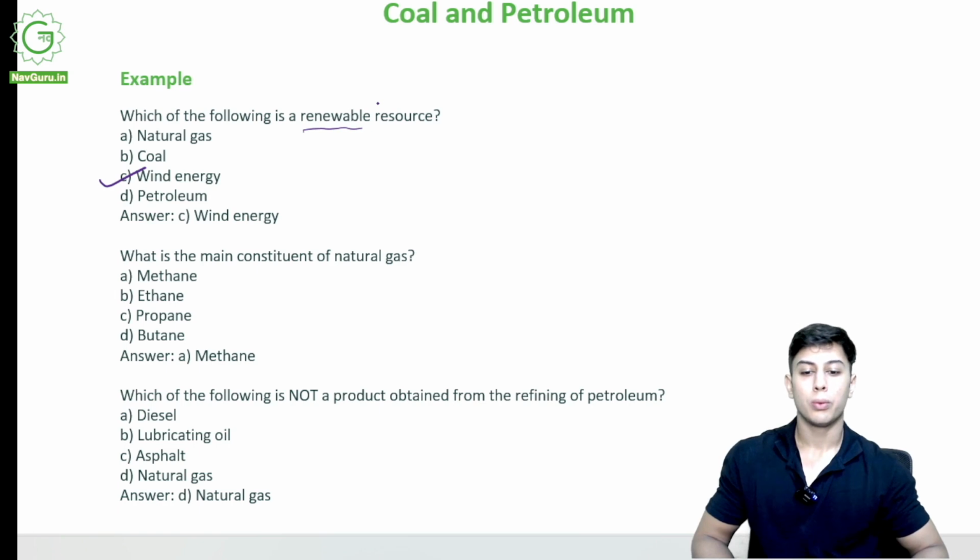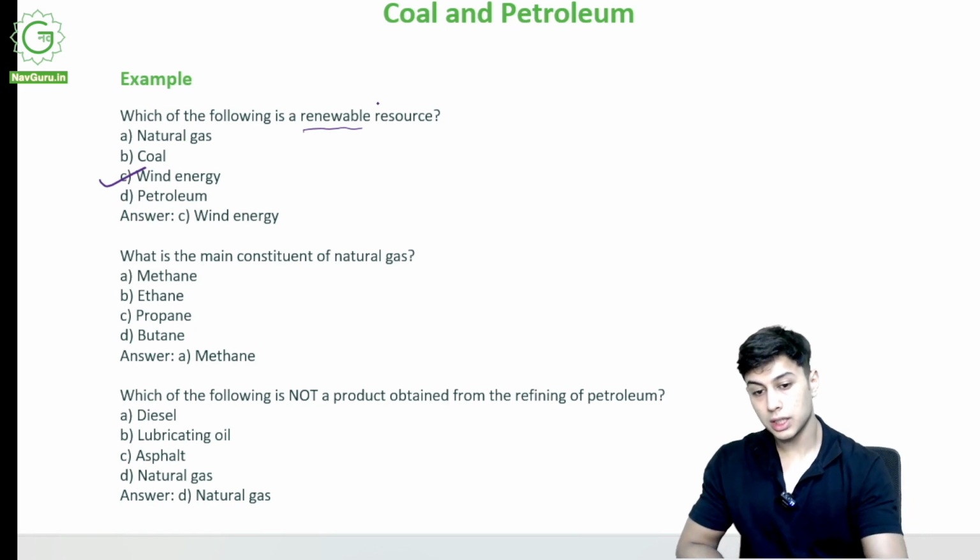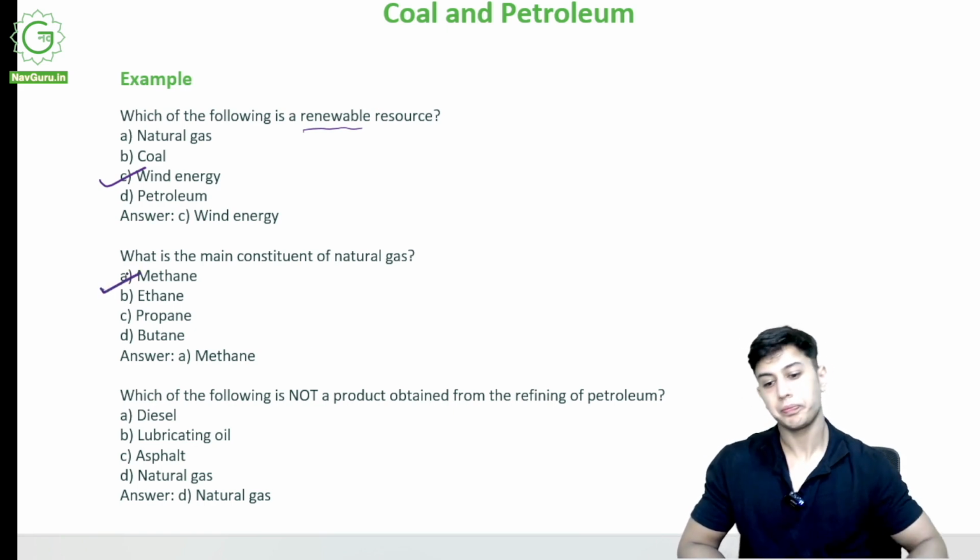What is the main constituent of natural gas? Like I told you, it is methane.